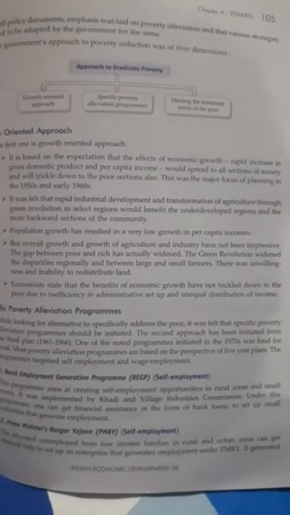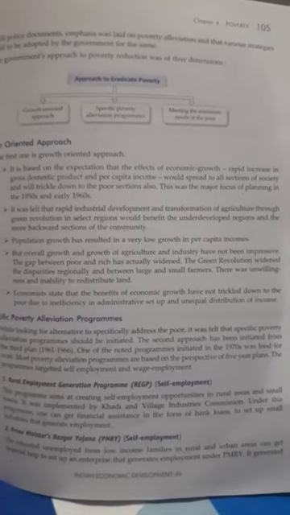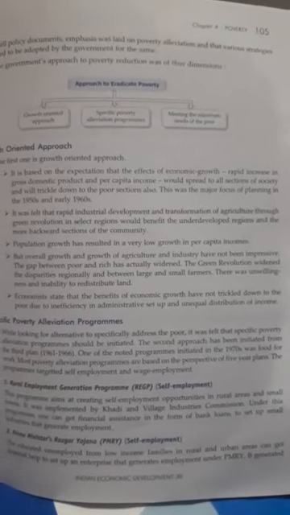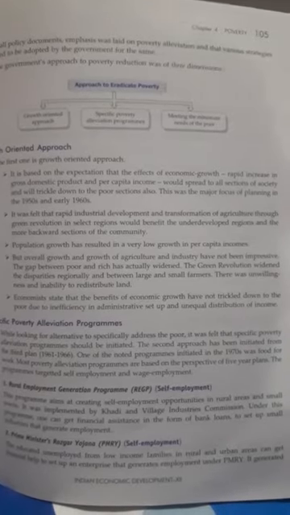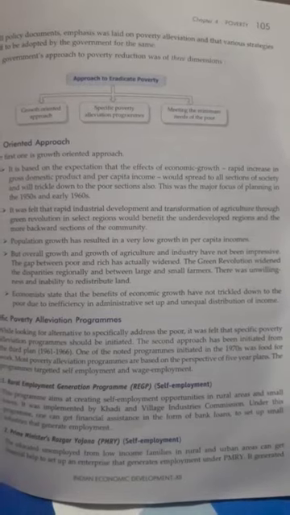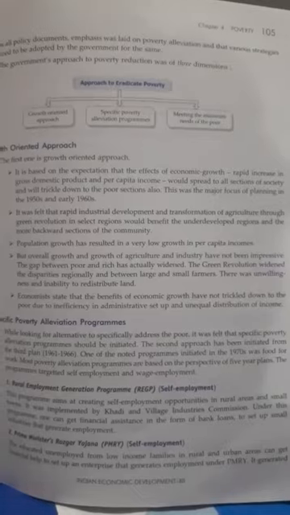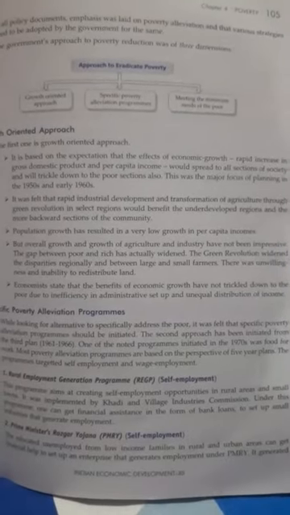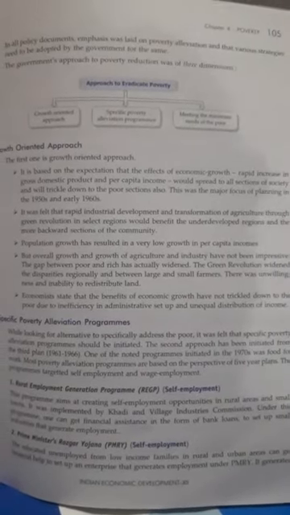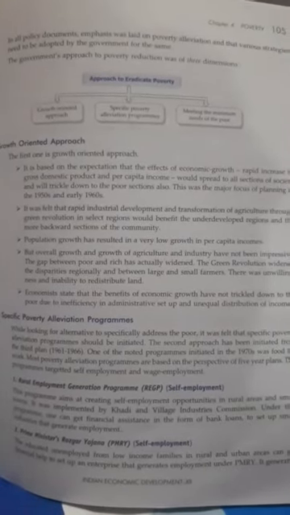The first one is the growth oriented approach. It is based on the expectation that the effects of economic growth will spread. And how can economic growth be attained? It is through a rapid increase in GDP and per capita income. In recent days, you might have read that GDP is going negative because production is not being made. So the growth oriented approach is very important because when the GDP and per capita income increase, it creates